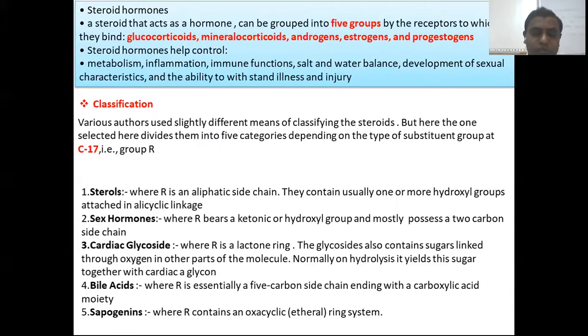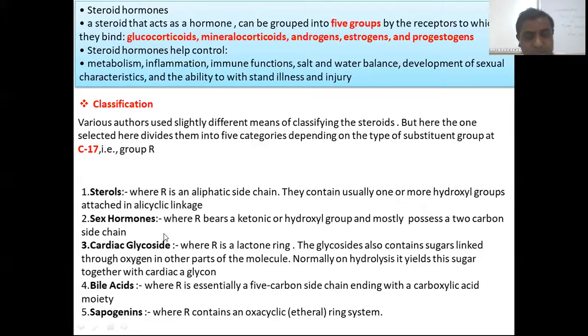Classification: according to various authors and chemists, there are various classifications of steroids. But as a chemist, we can say that they are divided based on the tetracyclic structure, which has three six-membered rings and one five-membered ring, with the 17th carbon. The 17th carbon can be substituted with R. According to the substitution on the five-membered ring, we discuss the classification, first the sterols. In sterols, R can be an aliphatic side chain. So in the structure of cholesterol, we see there is a side chain at the 17th carbon.